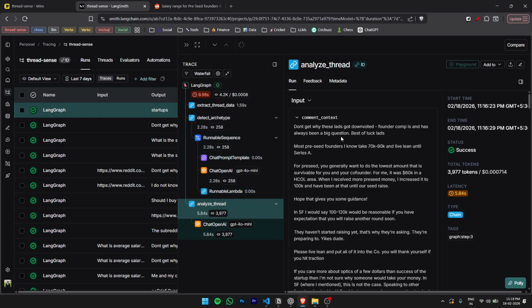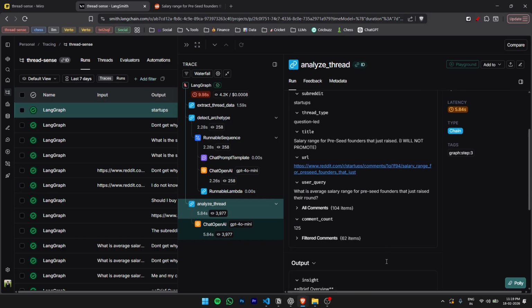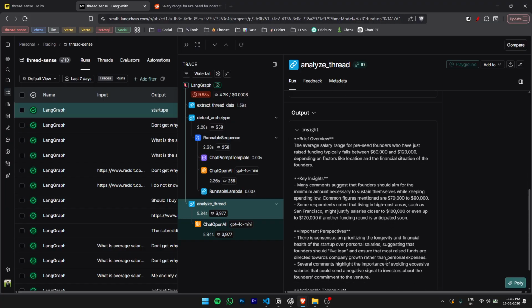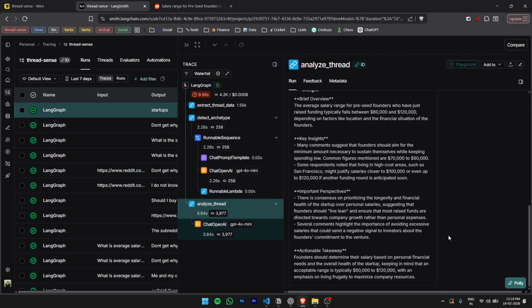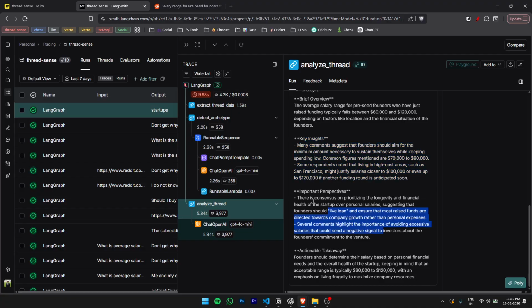And in the analyze thread, we pass in all the 6 inputs, right? And your insight is this. Right now you'll see that this insight is a bit more structured. The average salary range for pre-seed founders who have just raised funds. So you have some brief overview, key insights, important perspectives, actionable takeaways, and so on.